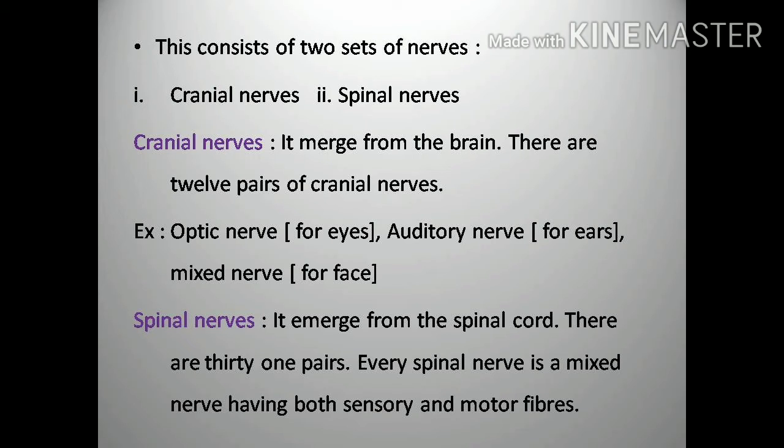The next one is the spinal nerves. Spinal nerves emerge from the spinal cord. There are 31 pairs of spinal nerves. Every spinal nerve is a mixed nerve having both sensory and motor fibers.